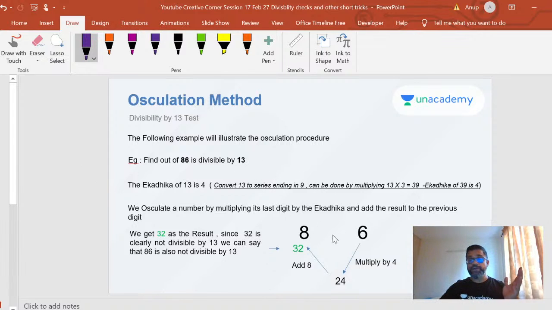The ekadika is 4. I multiply 6 into 4, 24. I add it to 8, I get 32. Now, is 32 divisible by 13? No. So 86 is not divisible by 13. You got your answer then and there, right? 86 is not divisible by 13.